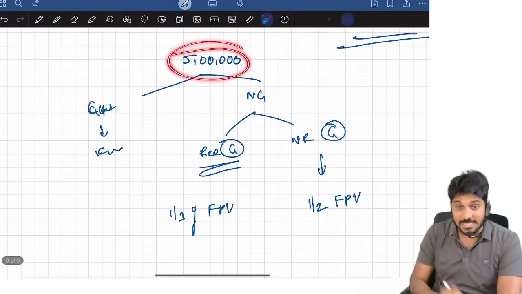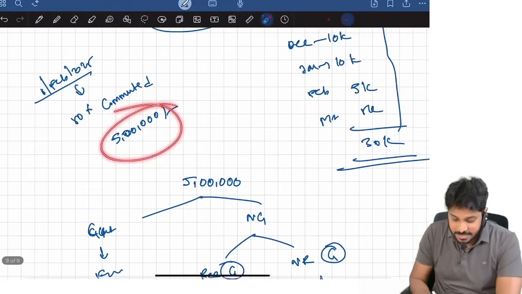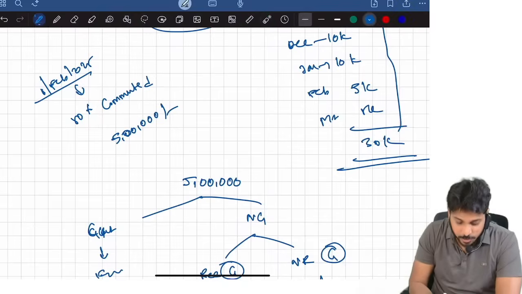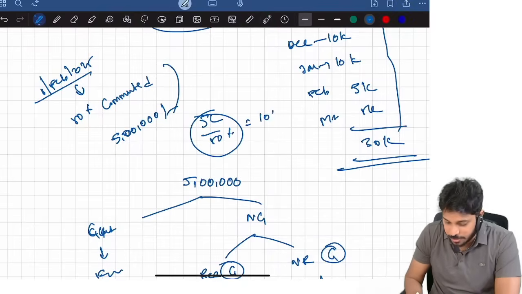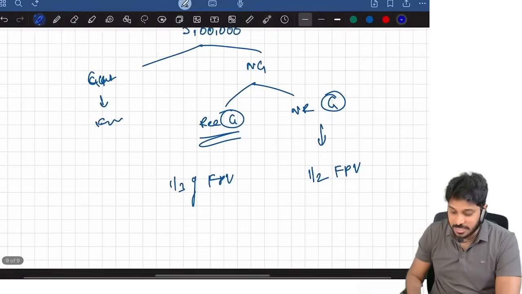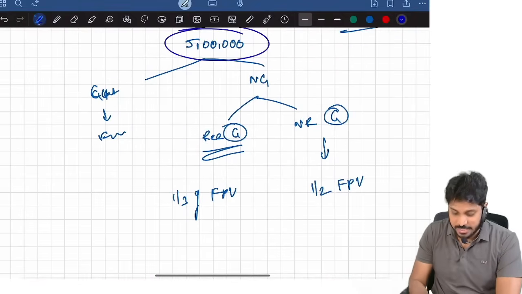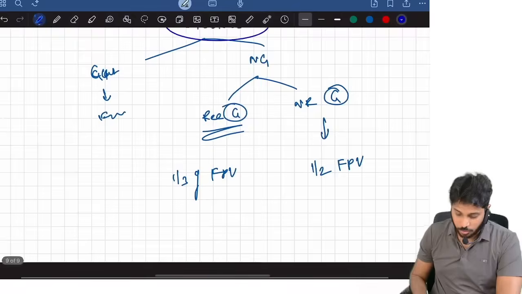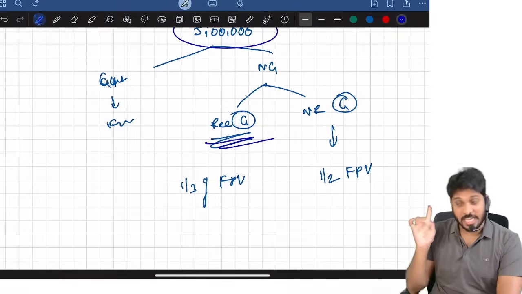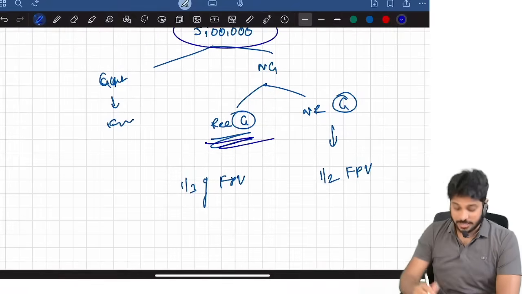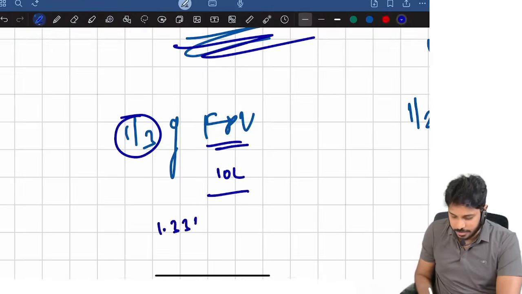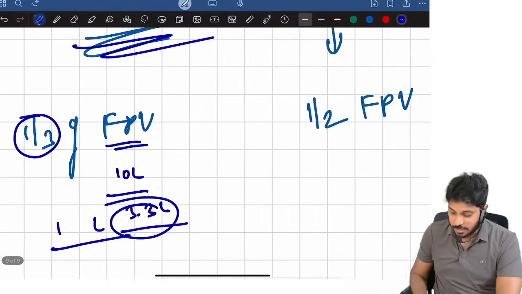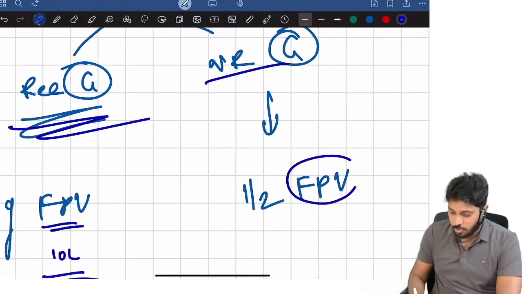Remember, he received 5 lakhs. This is not the full value. 5 lakhs he received for sacrificing 50%, which means full value is how much? 100% means 10 lakh. So how much is exempted? Sir, private sector employee, 5 lakhs pension he received. Now he is also getting gratuity, so he is getting exemption there also, exemption here also. That's why lower exemption, 1/3 of full value. Just now computed full value, 10 lakh, so 3.33 lakh is exempted. Okay, sir, suppose he is not receiving gratuity, then full value into half.